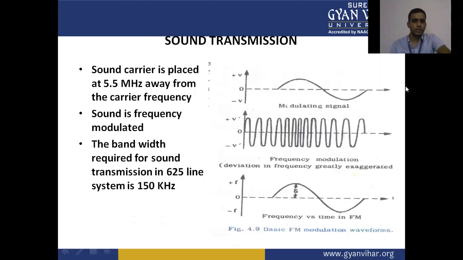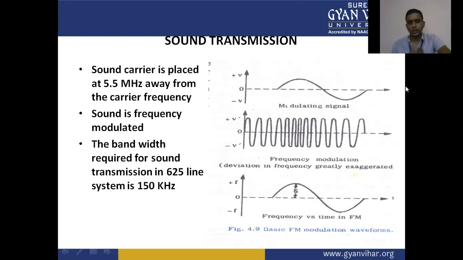Now, how does the sound transmission take place in the transmission section? The sound carrier is placed 5.5 megahertz away from the picture carrier frequency. The sound is frequency modulated. The bandwidth required for the sound transmission in the 625 line system is 150 kilohertz.